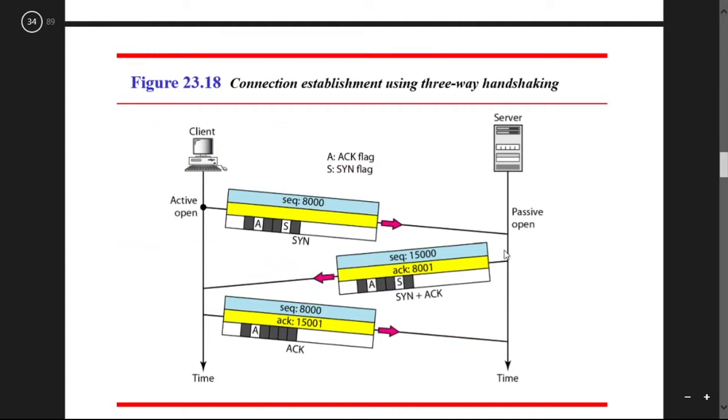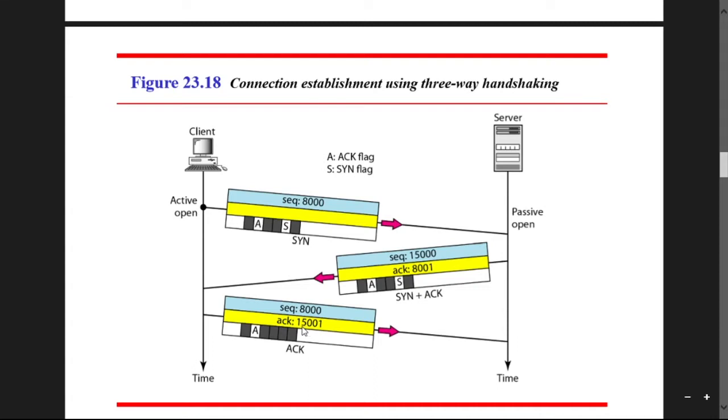If the acknowledgement is passed to the client, that means the communication is established through the server, and then it can pass the data. So the sequence number and acknowledgement number can be sent. These are some arbitrary numbers. The sequence number is 8000, and the server can send some random number, a cumulative number, as the acknowledgement number.